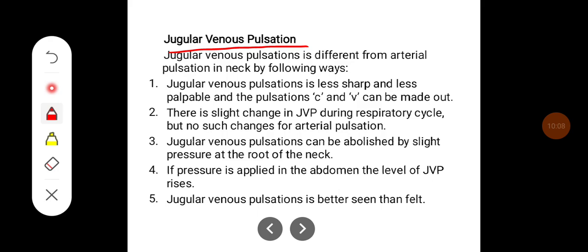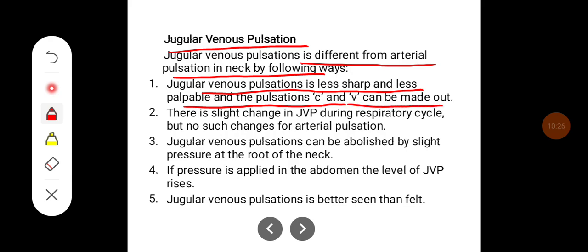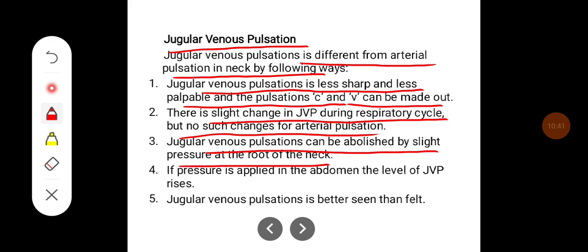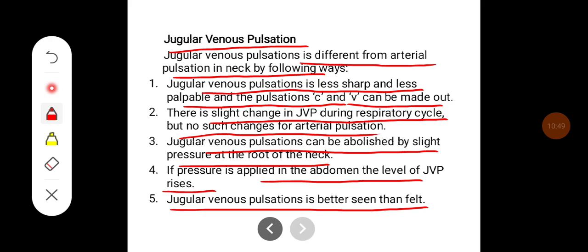Jugular venous pulsation is different from arterial pulsation in the neck in the following ways. Jugular venous pulsations are less sharp and less palpable, and the pulsations C and V can be made out. There is a slight change in JVP during respiratory cycle, but there is no such change in the arterial pulsation. Jugular venous pulsation can be abolished by slight pressure at the root of the neck. If pressure is applied on the abdomen, the level of JVP rises. Jugular venous pulsation is better seen than felt.